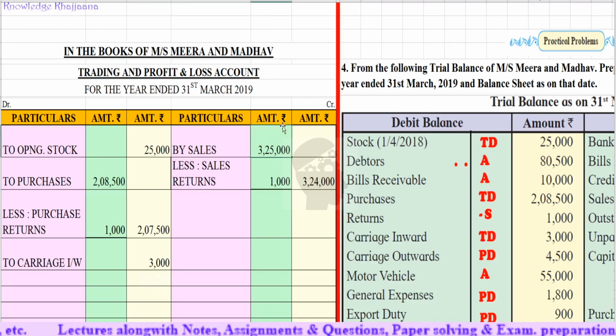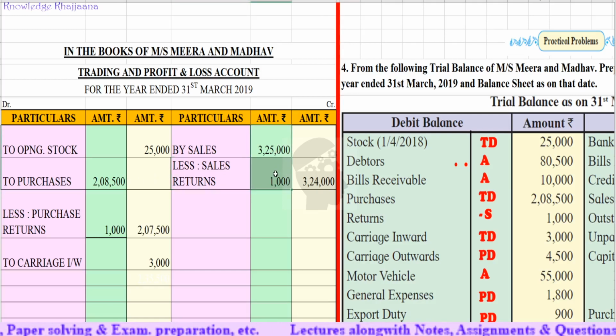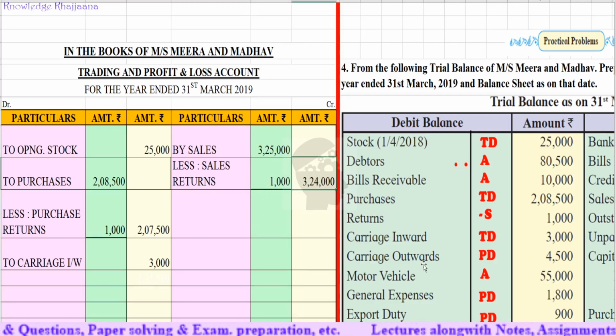As we have already recorded sales return, we'll close this and bring the final amount to the outer column. That is 3,25,000 were the sales and sales return were rupees 1,000. So the total sales are rupees 3,24,000. Okay, so we have closed it.